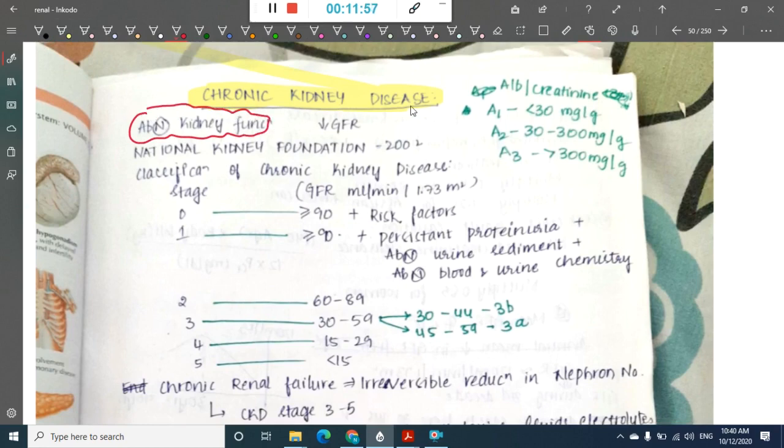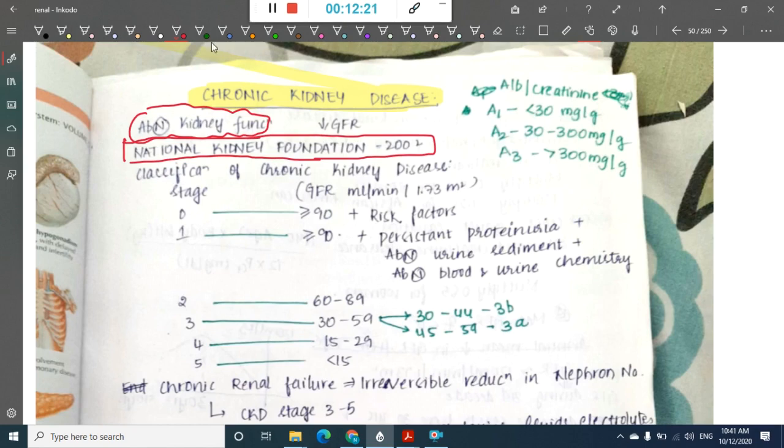Okay, and there is a foundation, the National Kidney Foundation. The National Kidney Foundation 2002 has classified chronic kidney disease. According to the classification of chronic kidney disease by the National Kidney Foundation, we have 5 stages. Okay, stage 0.